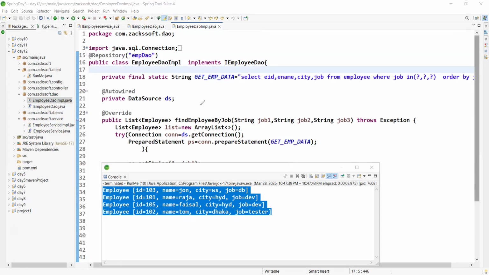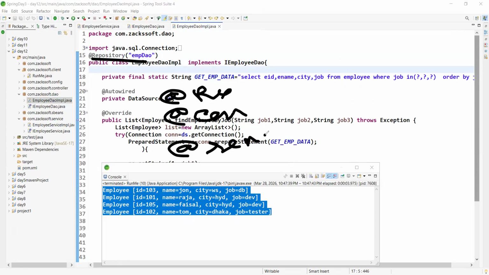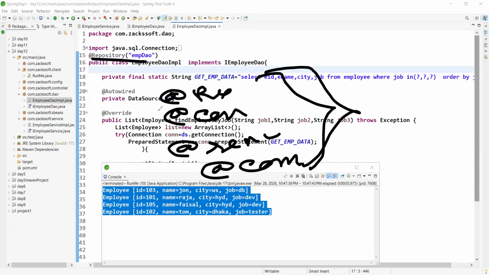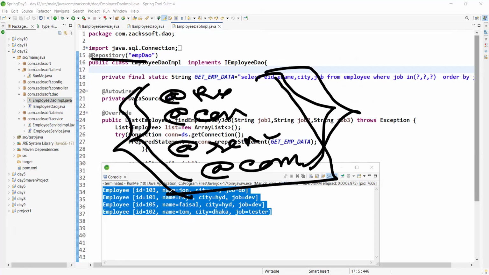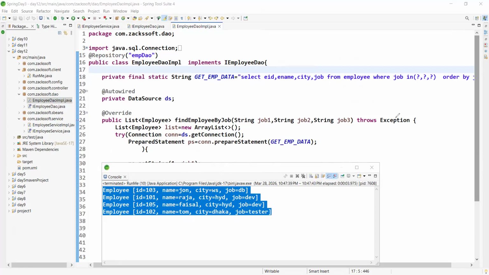And this, like @Repository, @Controller, @Service, @Component, the purpose of all these annotations is almost the same, right? Yes or no, boss? To create the bean, to create the object. So we call this a stereotype annotation. The purpose is almost the same with little changes.